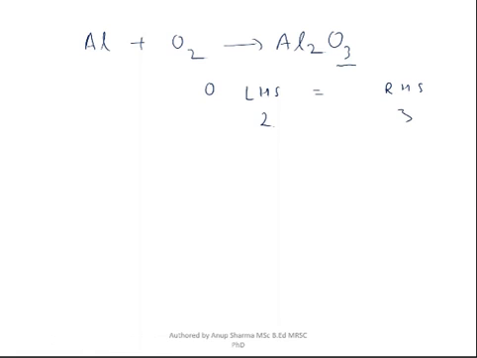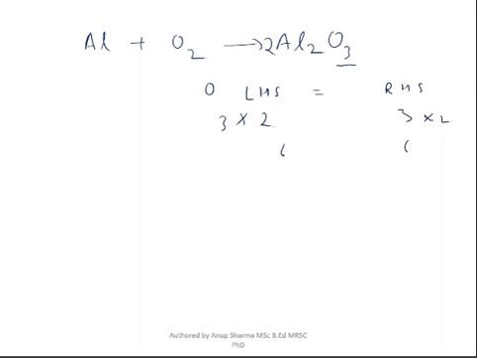So to balance both sides, 2 and 3 can be made equal if we cross multiply. If we multiply this by 3 and this by 2, both sides will be 6. So we have to multiply here by 2, so that oxygen becomes 6.